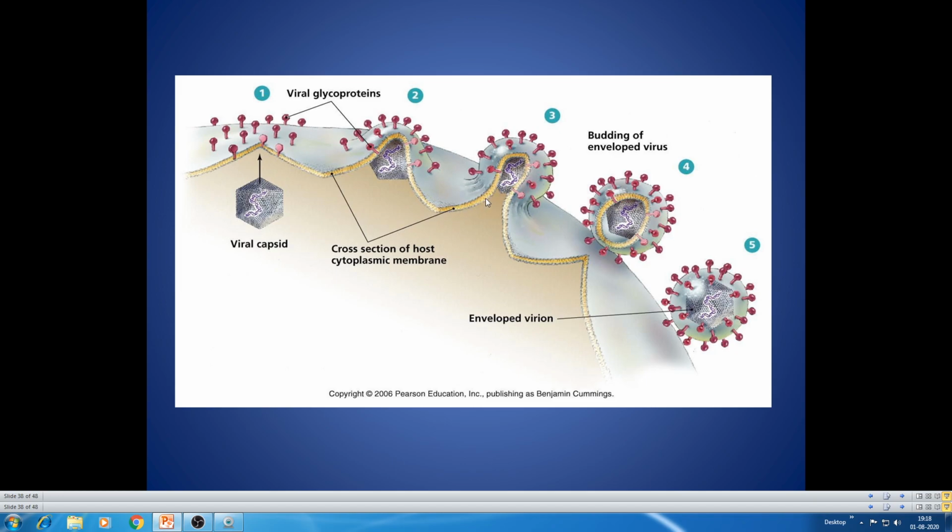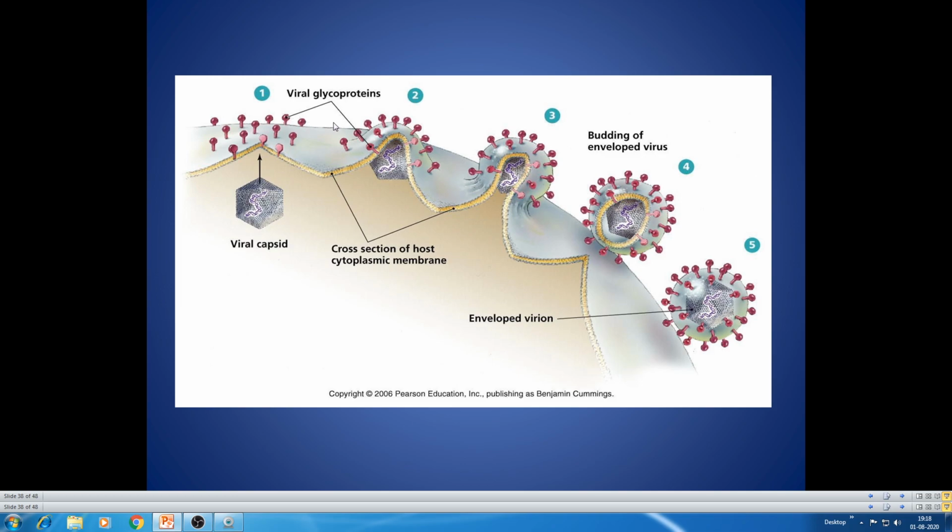Simultaneously, the cell membrane surrounding the viral capsid is later pinched off, so the host membrane is also involved in the production of the envelope. So the virus is made up of both the contribution of the host as well as viral particles. So the envelope is then pinched off here.